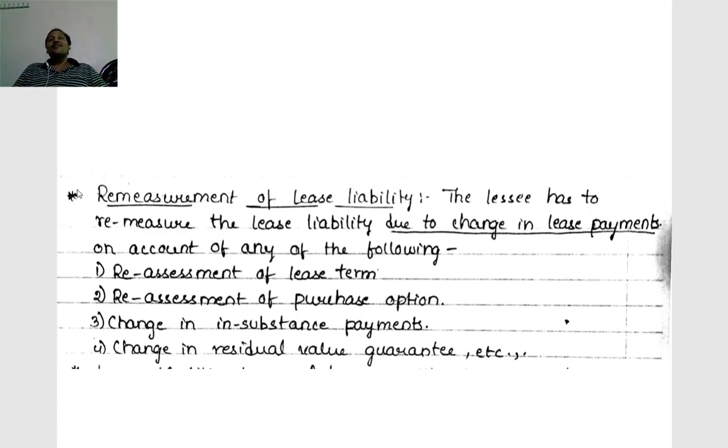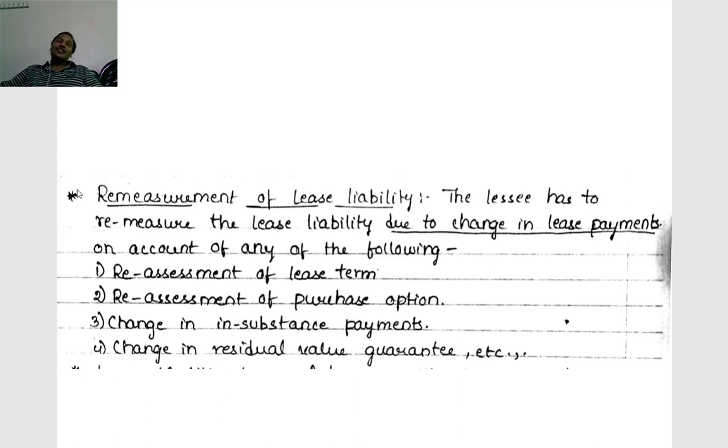So in between, there may be a change in the facts. Initially the lessee is not reasonably certain, but after a few years he is reasonably certain to exercise the purchase option.